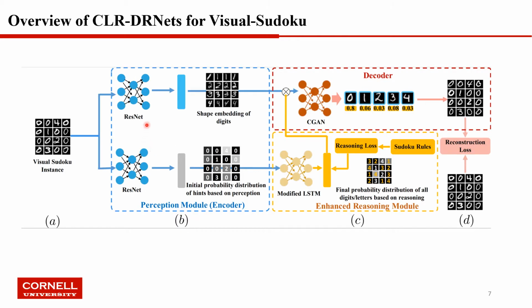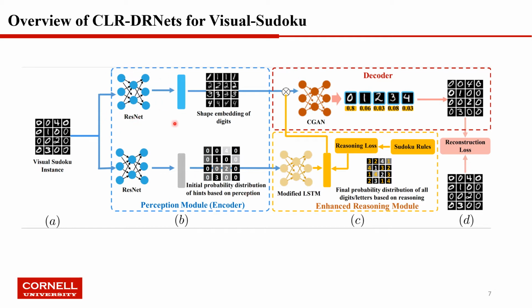Here is the overview of CLR-DRNets for visual sudoku. We use 4x4 sudokus here for easier illustration, but for all of our experiments, we use 9x9 sudoku. The blue part is the perception module, which consists of two ResNets. And the orange part is the enhanced reasoning module that consists of one modified LSTM. The red part is the decoder that consists of one conditional generative adversarial network that is pre-trained on the prototype of images. The input is a visual sudoku, and the input format is a batch of images of all the cells. The visual sudoku is fed into the perception module.